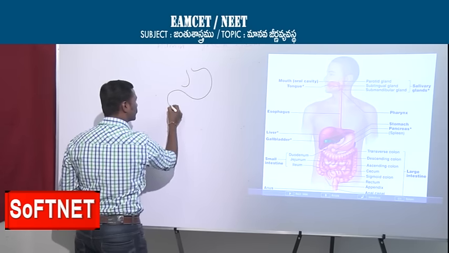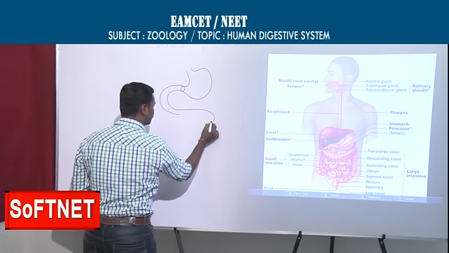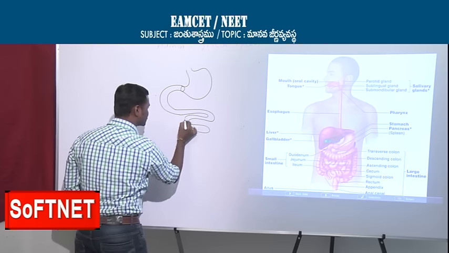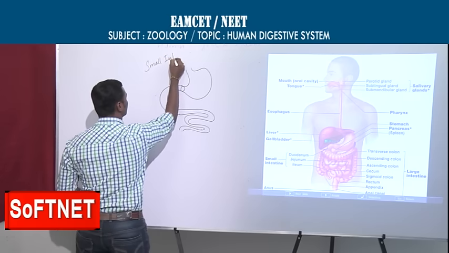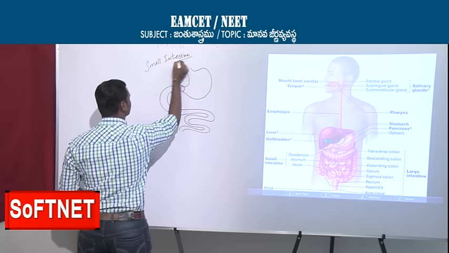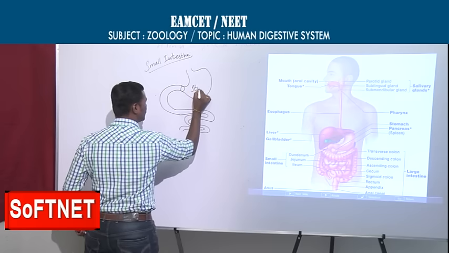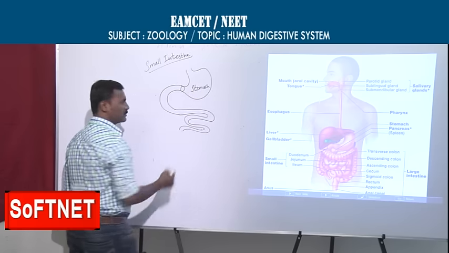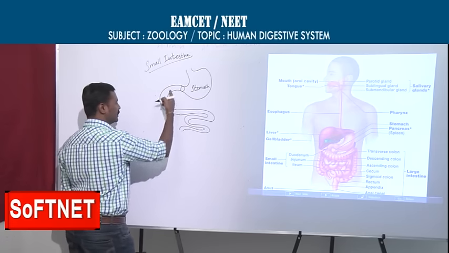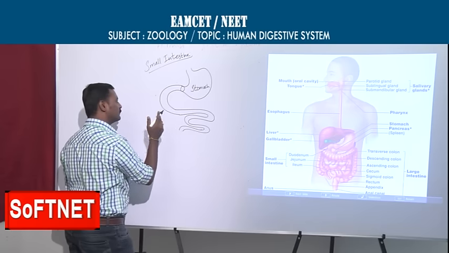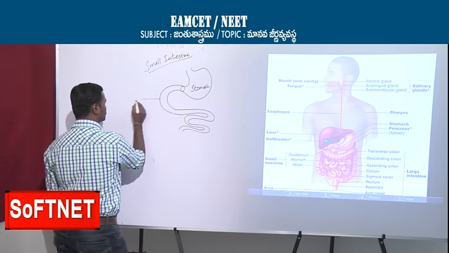This is the stomach, opening into the next part, which is what we are going to discuss: the small intestine. That is the title I am writing here. We just completed the stomach. Now, entering into the C-shaped structure, not U-shaped, this is the duodenum.